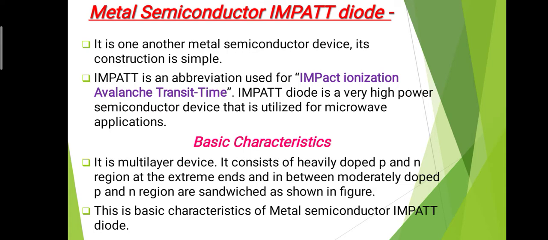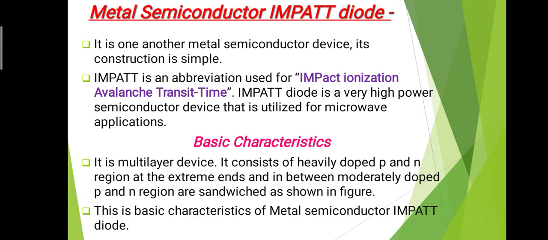Now it has some basic characteristics. It is a multi-layer device. That means it consists of different layers: heavily doped p and n regions at the extreme ends, and in between them moderately doped p and n regions are sandwiched, as shown in the figure.